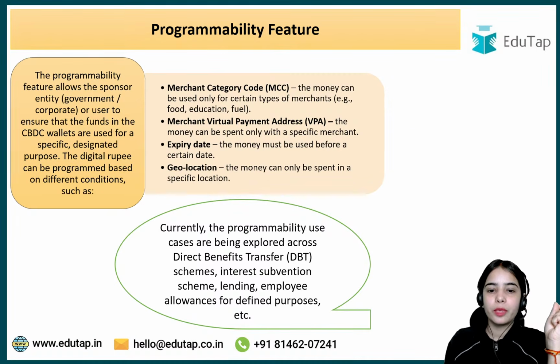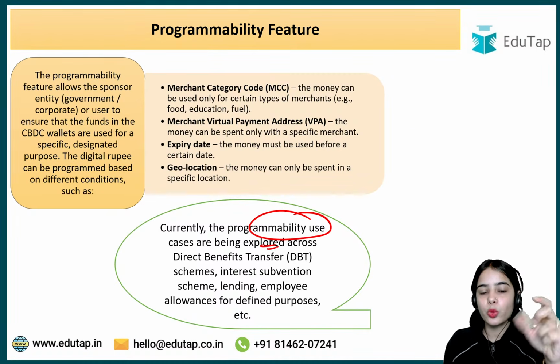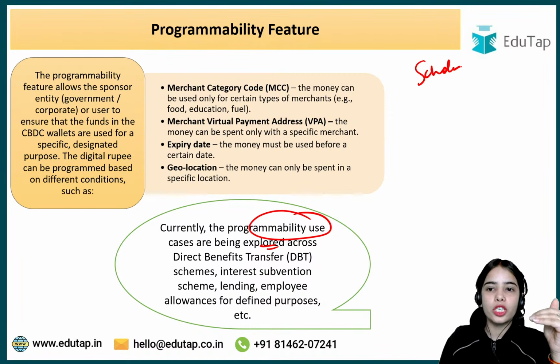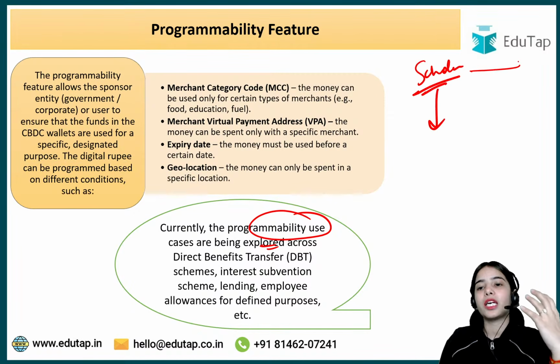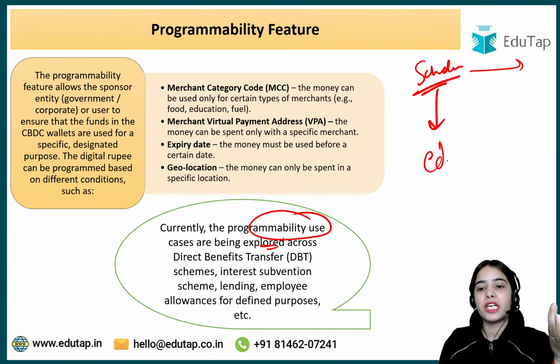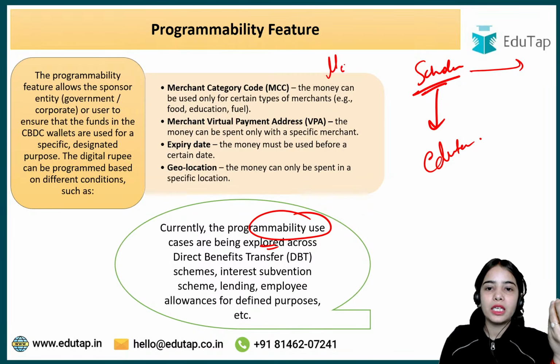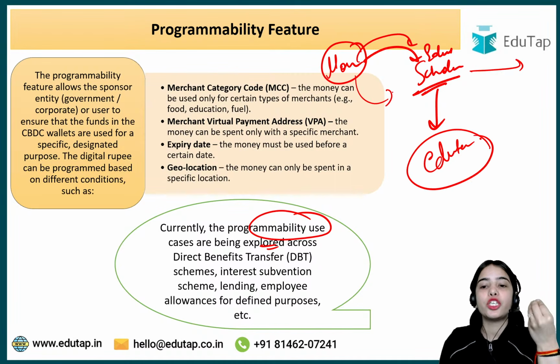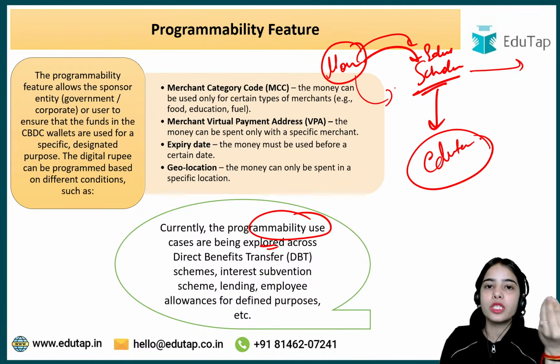Currently the programmability use cases are being explored across direct benefit transfer, so that if the money is sent for the scholarship, the money should not be taken by the parents for their household expenses. The money should be spent on education only. If the money is being given for education by the government, the money should be used in education. If the money is being given for food, it should be used for food. If the money is given for fuel, it should be used in the fuel category.